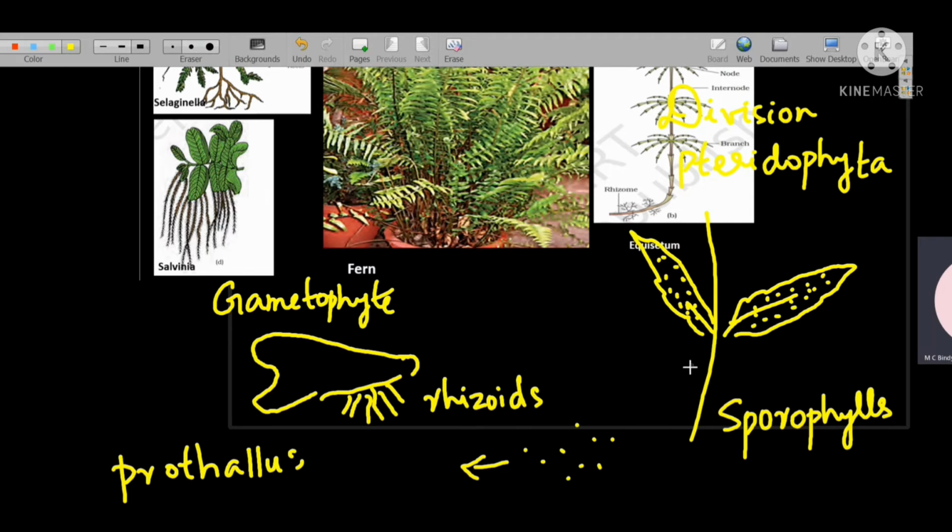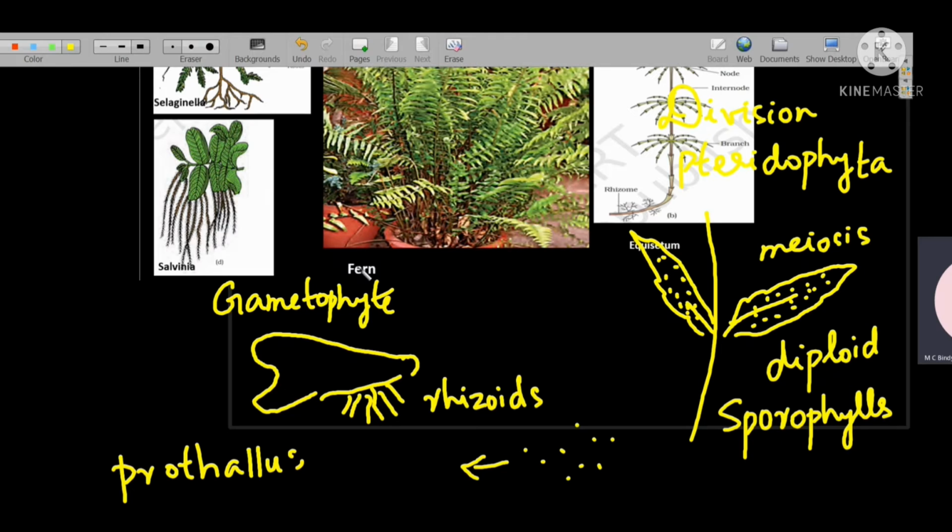The sporophyte is diploid. The sporophyte that is having spores on the leaves is diploid. Whereas the spores that are produced on the leaves are haploid, because they are formed as a result of reduction division, that is meiosis. Now coming back to the prothallus, in the prothallus, sex organs are present.